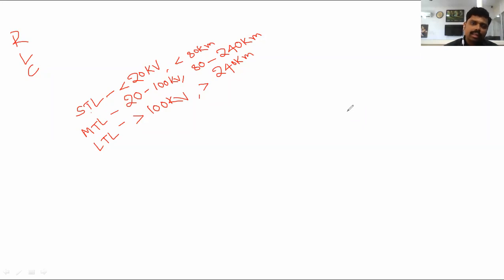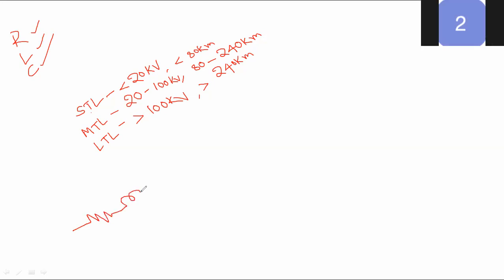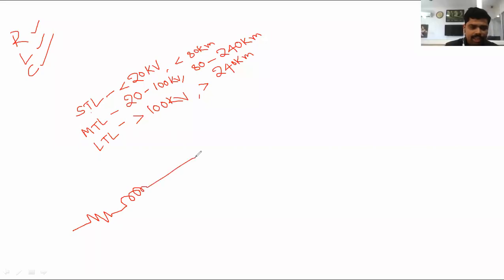As the operating voltage increases, the number of conductors required is more. Due to that, the construction required for the transmission line and the tower must be rugged, and at the same time the losses also increase. The parameters considered are three: resistance, inductance, and capacitance. R and L are connected as series elements, but the capacitance is a shunt element, that is, the capacitance is connected in parallel.